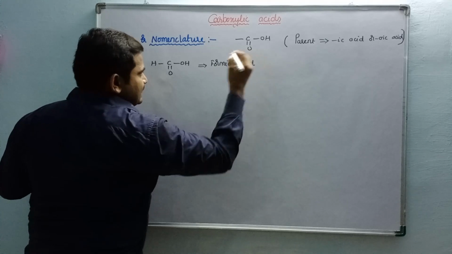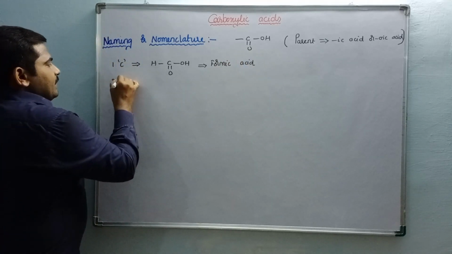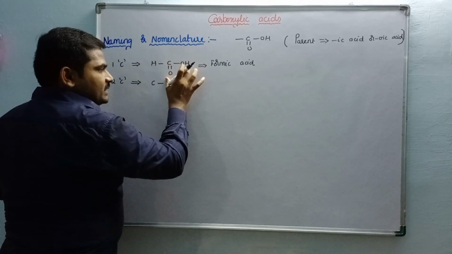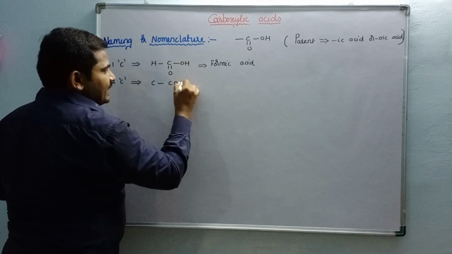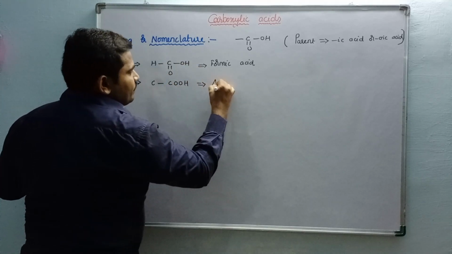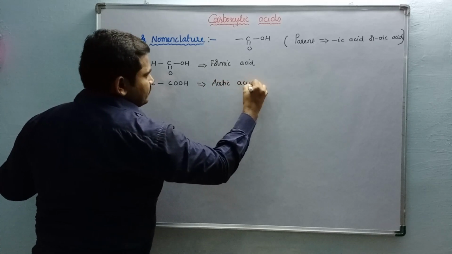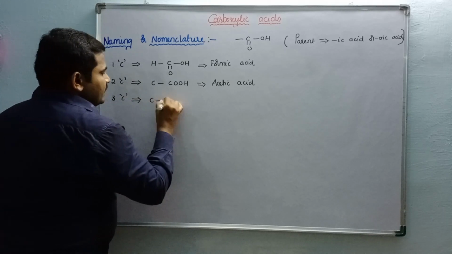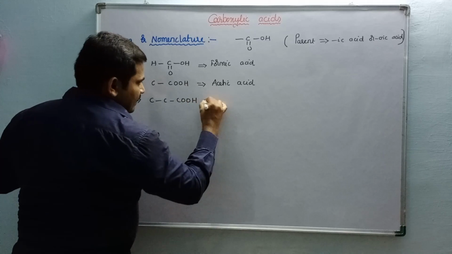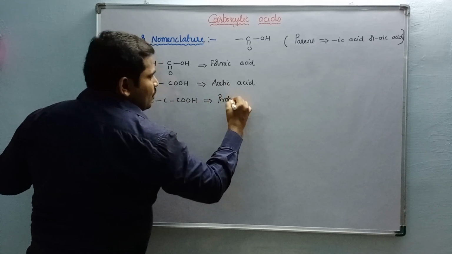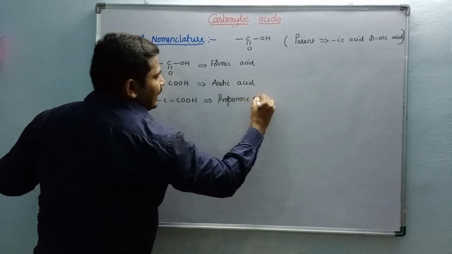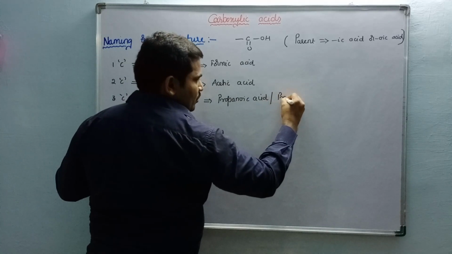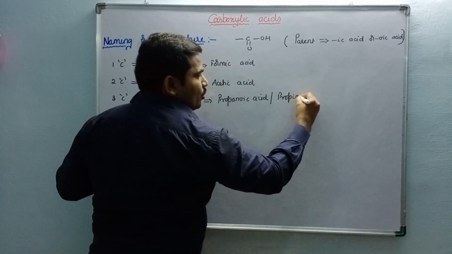If it contains two carbons, from now onwards I don't want to write the entire structure of the carboxylic acid moiety, simply we can write it like this. This is called acetic acid. Three carbons containing compound is none other than propanoic acid, or propionic acid.